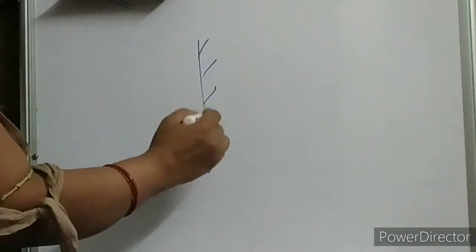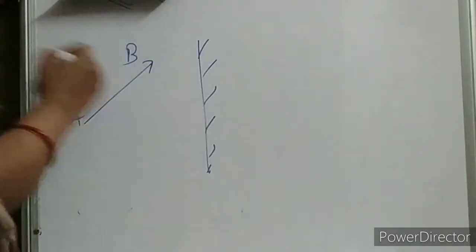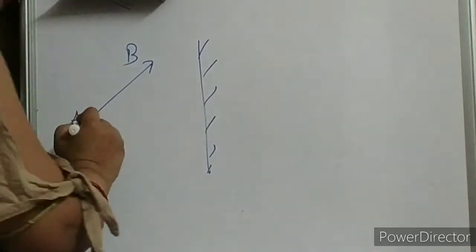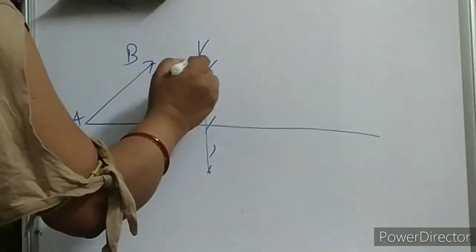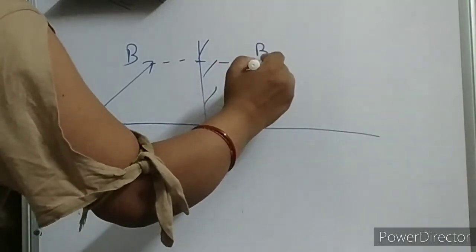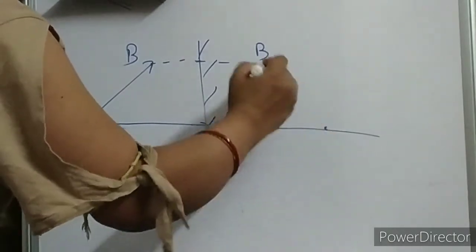Let us see another question. Suppose this is your mirror, okay, children? A and B. Tell me, where will we get our image and how will the image be? Easy, children. Let me draw this line. So this distance has to be the same, so this is your point B now. And this distance also has to be the same, then this is your point A.